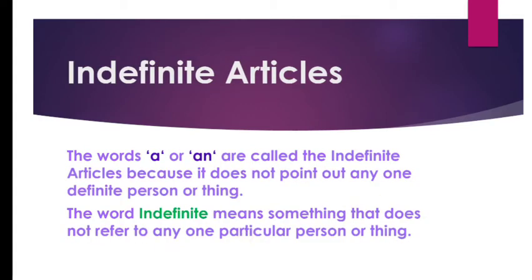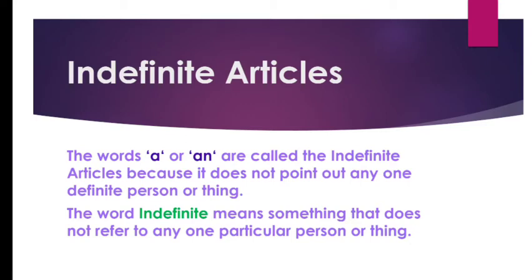Next is indefinite articles. The words a or an are called the indefinite articles because they do not point out any one definite person or thing. The word indefinite means something that does not refer to any particular person or thing. Basically, we use the articles a or an in front of nouns which do not talk about any particular person or thing. Like I told you, suppose an umbrella, it can be any umbrella. A boy can be any boy, any girl, like this.